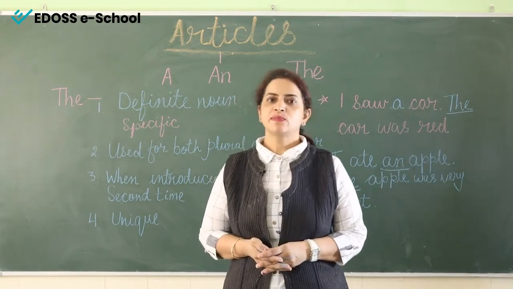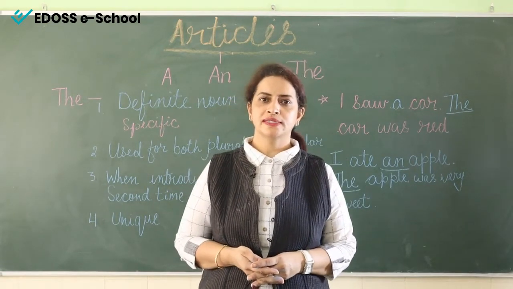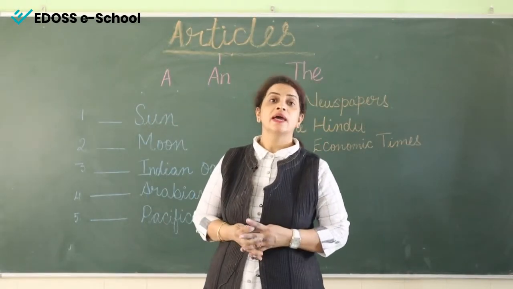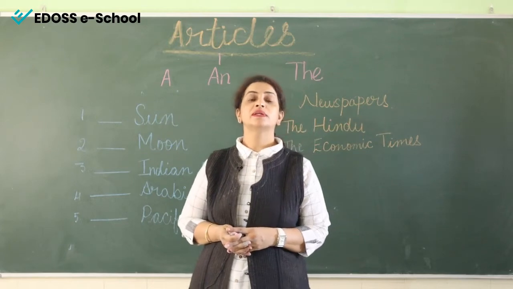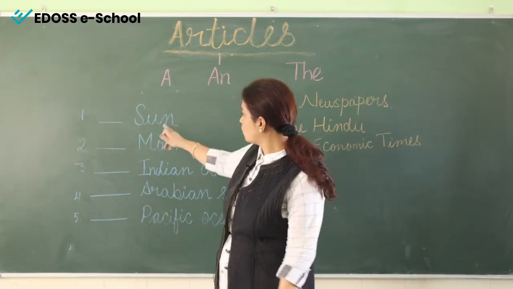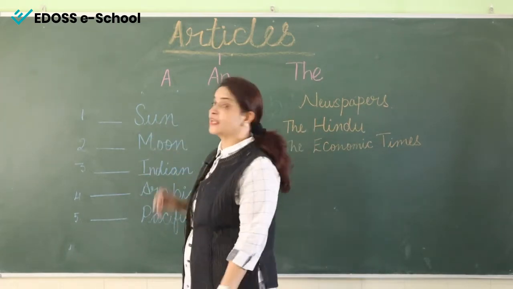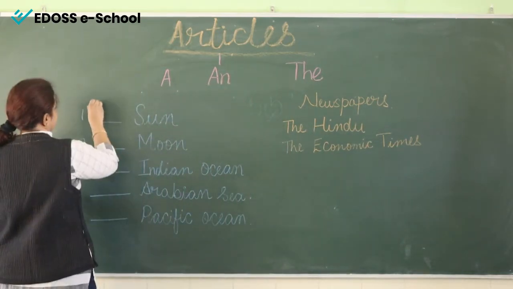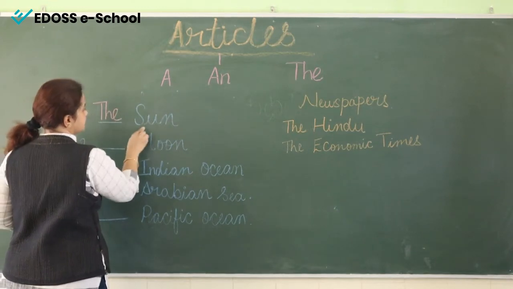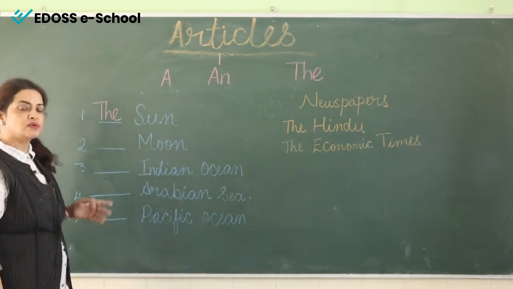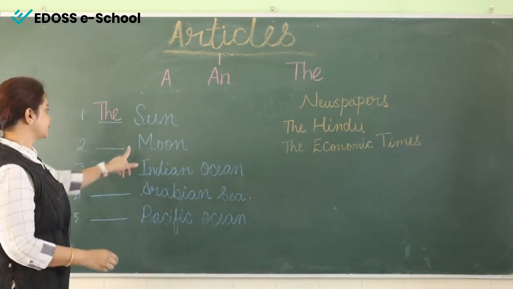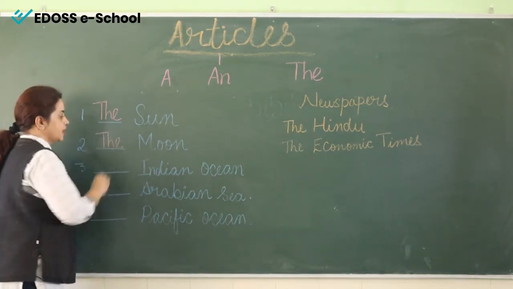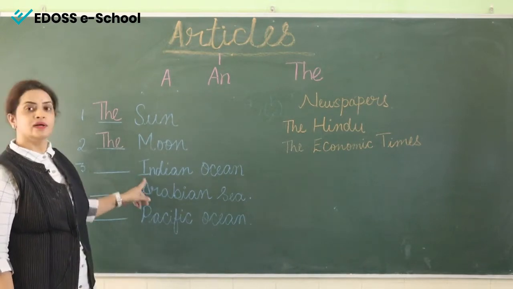Now I will explain with the help of a few more examples. As I said, the is used before things which are unique. So what is this? This is the sun. As it begins with a consonant sound, we say the sun. Moon, again the moon.